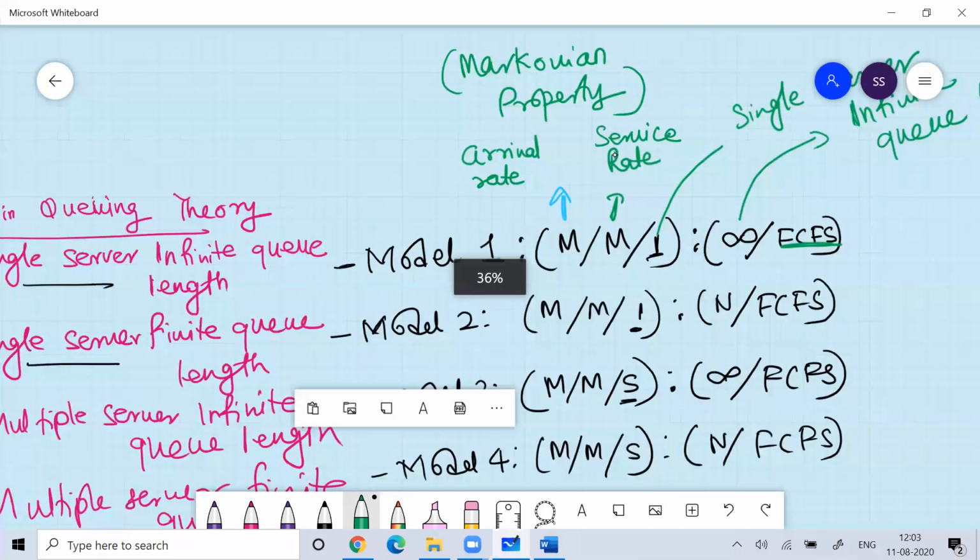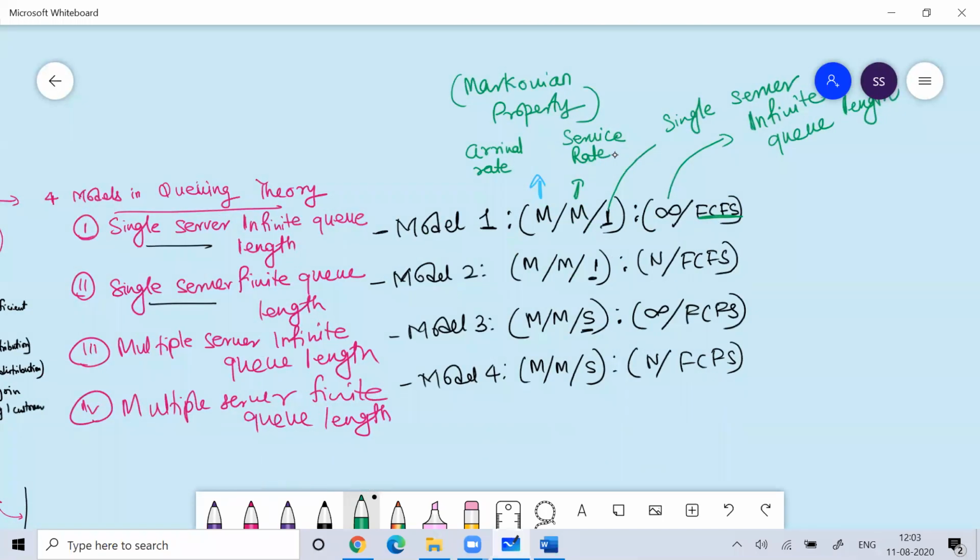Similarly, the second model is a single server finite queue length model. Here M and M talk about the mean arrival rate and mean service rate. Here the 1 talks about the single server. Here N means the length of the queue is finite. The length of the queue is not infinite. The N is the finite length of the queue which is getting service. Then again FCFS is first come first serve.